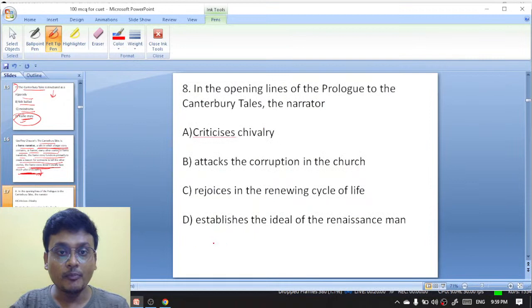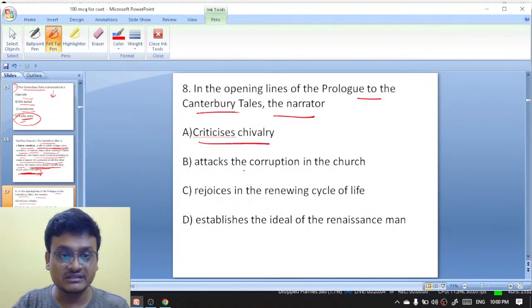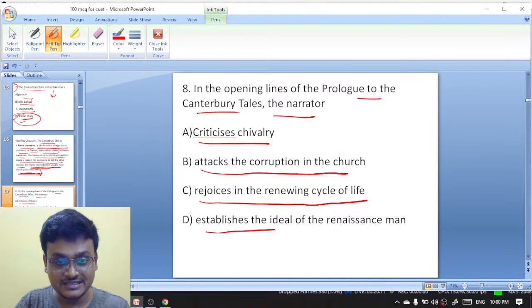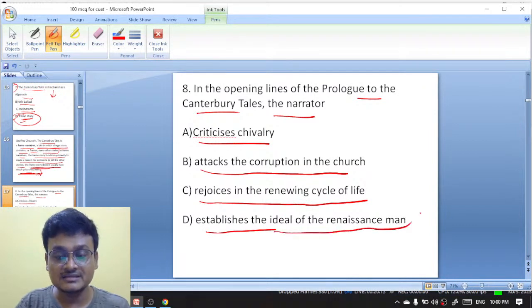Next question. In the opening lines of the prologue to The Canterbury Tales, the narrator criticizes chivalry, attacks the corruption in the church, rejoices in the renewing cycle of life, or establishes the ideal of the Renaissance man.